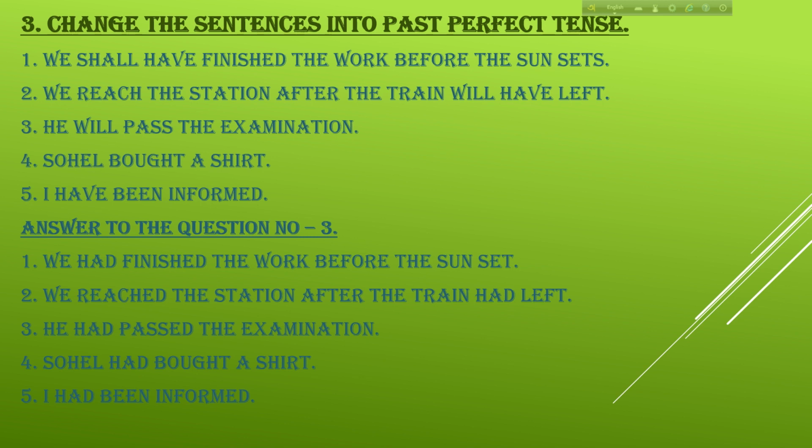Answer: we reached the station after the train had left. Number 3, he will pass the examination. Answer: number 3, he had passed the examination. Number 4, Sohail bought a shirt. Answer: Sohail had bought a shirt. Number 5, I have been informed. Passive here. Number 5 answer, I had been informed.